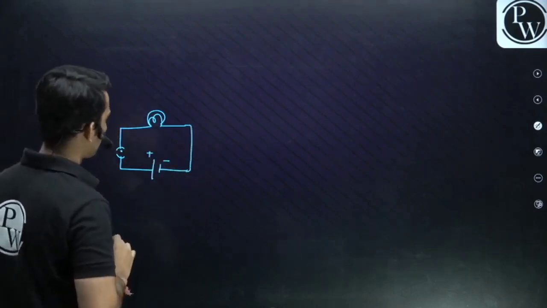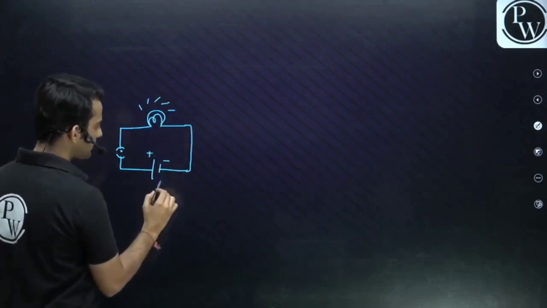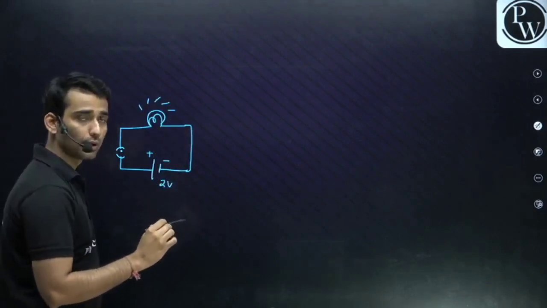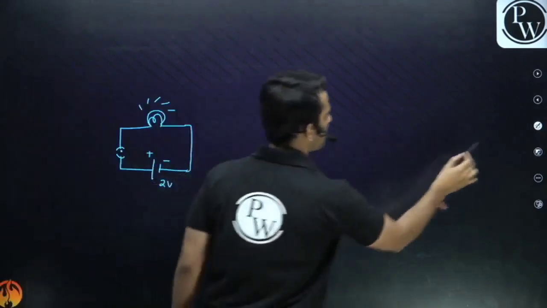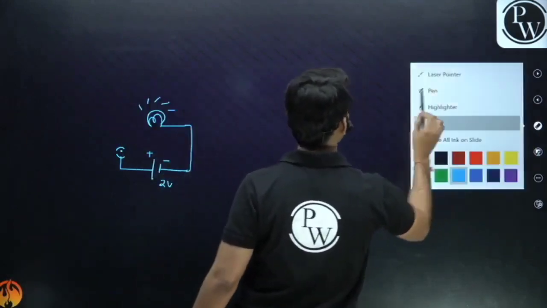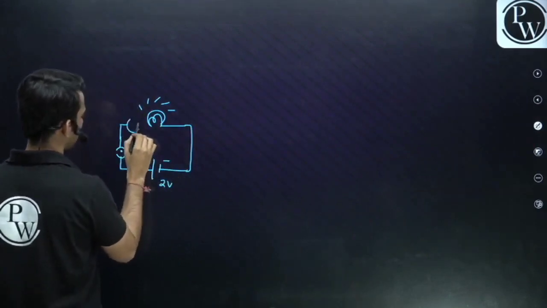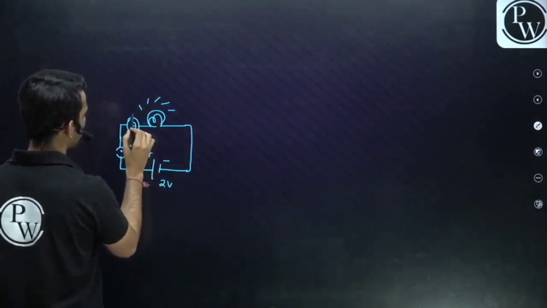Now this is the bulb, and let's say the voltage across the battery is 2 volt. And let's say we also have an ammeter here, which can measure the current.